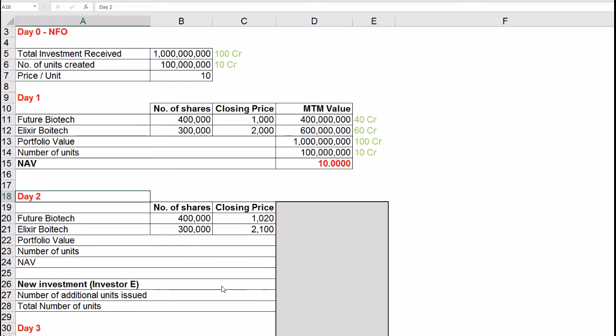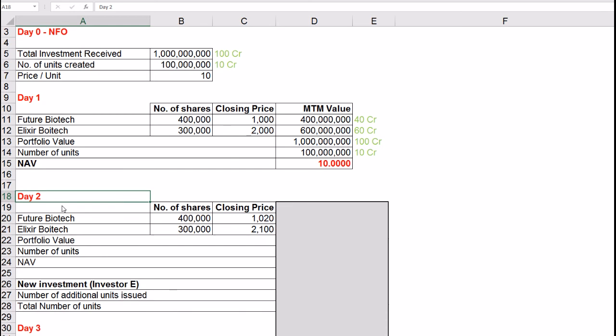Assume that the next day Future Biotech share price rises to 1,020 and that of Elixir rises to 2,100. These are the end of day prices of these shares. Assume that the fund has done no new transactions today. Can you work out the NAV of the scheme at the end of day 2? Pause the video here and do this simple calculation.